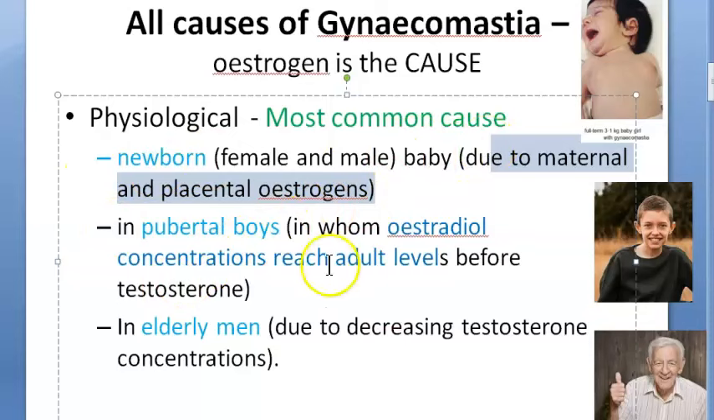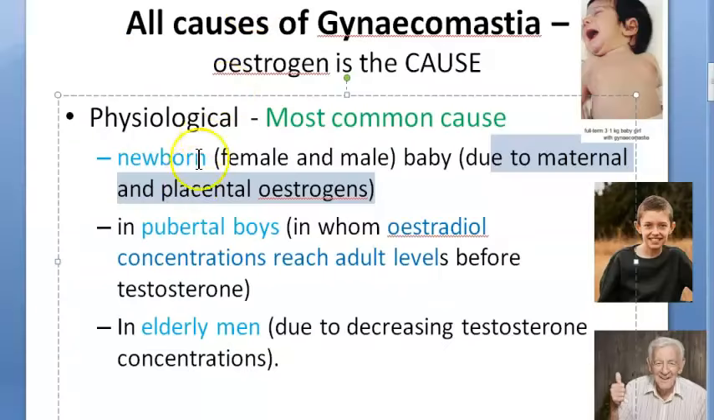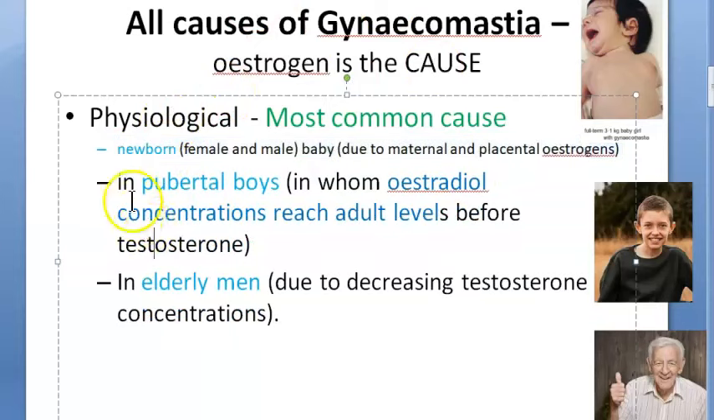So once the maternal hormones and placental hormones recede, it should be fine. What do you say, people? That's why they're saying it is physiological, right? Nothing to worry about. So it can happen in a newborn. Next, let's go to the next point here.